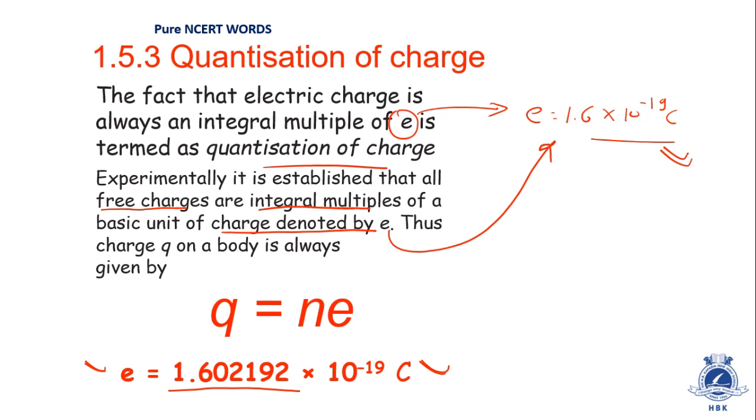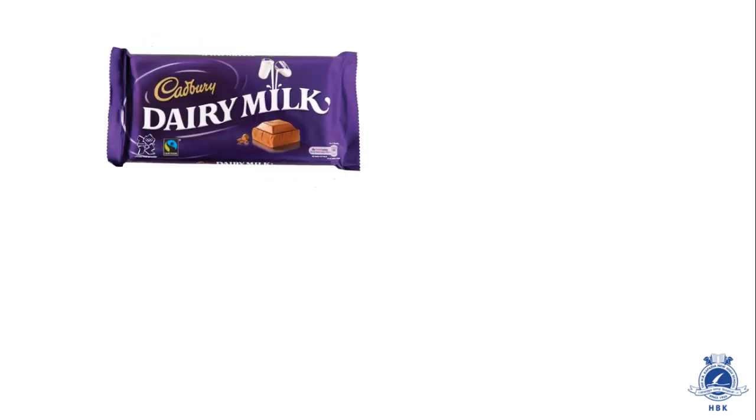So let me explain this thing in detail, because quantization of charge is not a thing which can be understood very easily. Let's see what is the meaning of the term quanta. For that I have an example. Yes, this is a Dairy Milk chocolate. I like this chocolate, so I have taken this diagram.